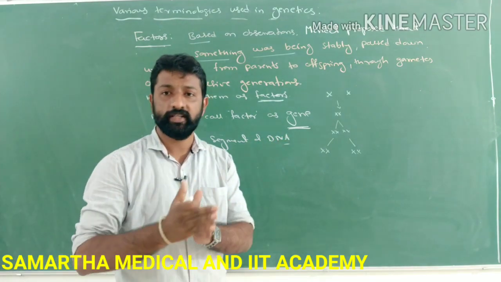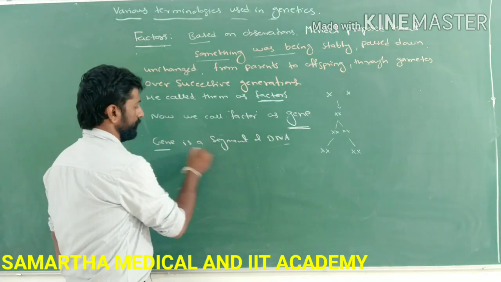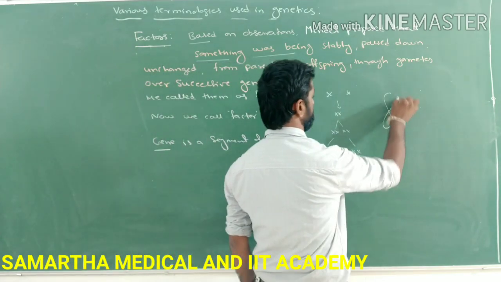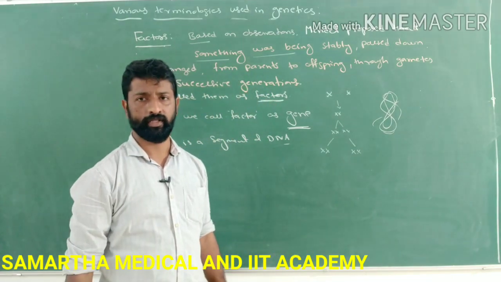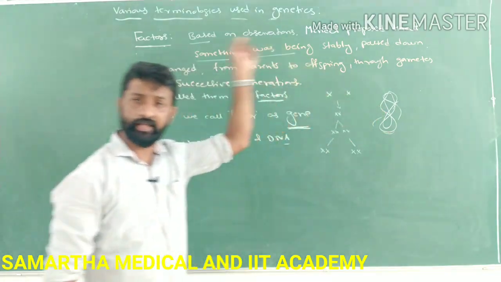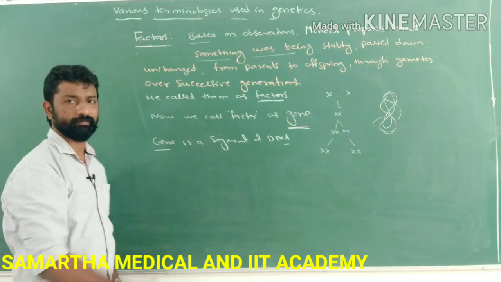Gene is present in DNA. Say for example, in the nucleus the chromatin material will be present, which contains DNA. In that DNA, a part or piece of the DNA is called a gene.